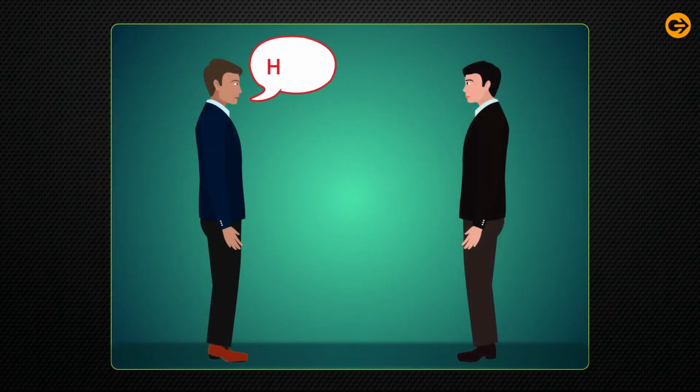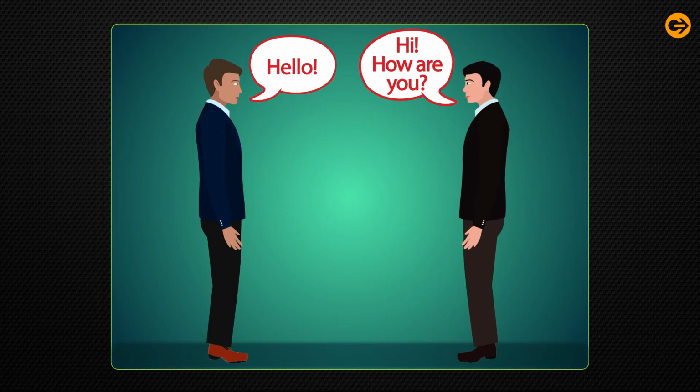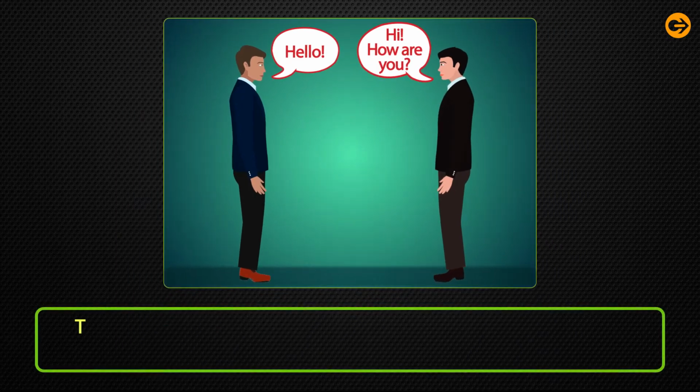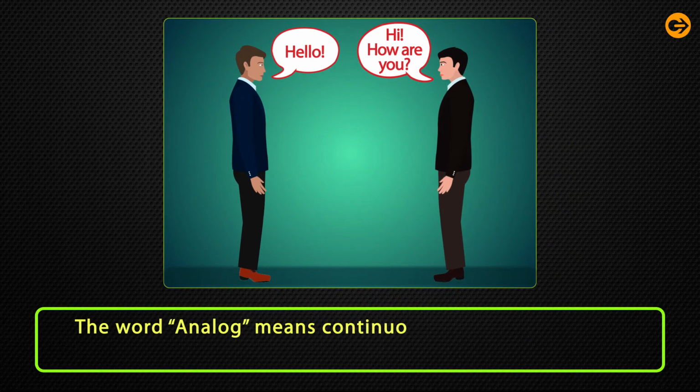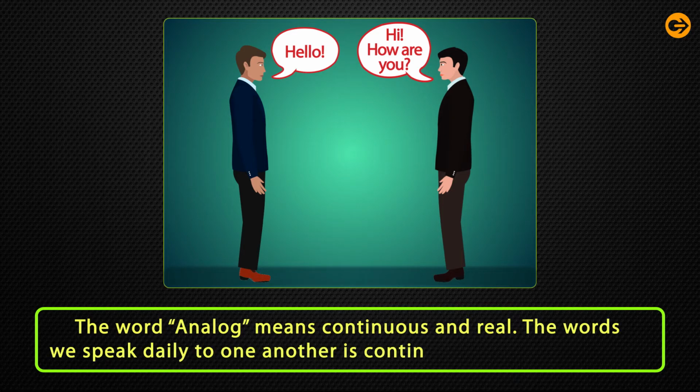Have you ever wondered what is the type of signal that you and your friend talk in? Well, it's an analog signal. The word analog means continuous and real. The words we speak daily to one another are continuous and real in nature. Now let us get a brief idea about analog signals.